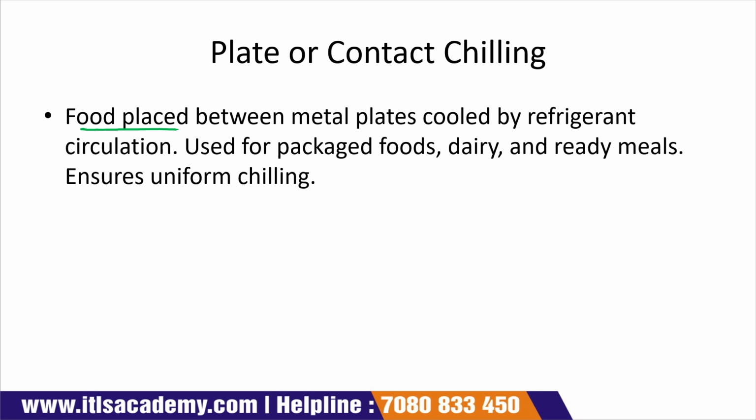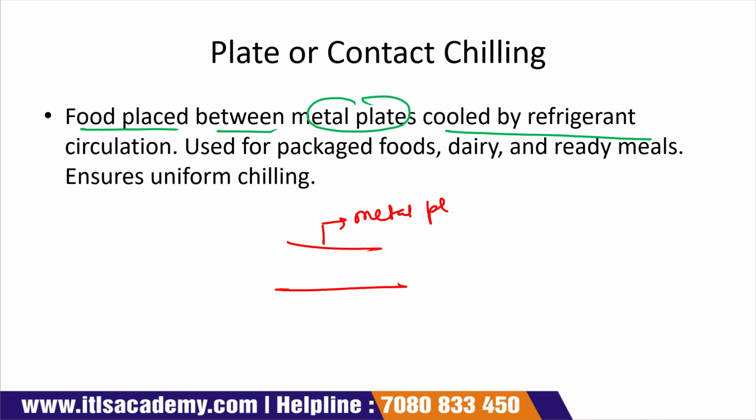Plate or contact chilling. Here, food is placed in between metal plates, which are cooled by the refrigerant. Suppose that these are two metal plates, one and two. And these metal plates are cooled by the refrigerant. Here we put our food product in between two metal plates. Then cooling is done by the refrigerant.